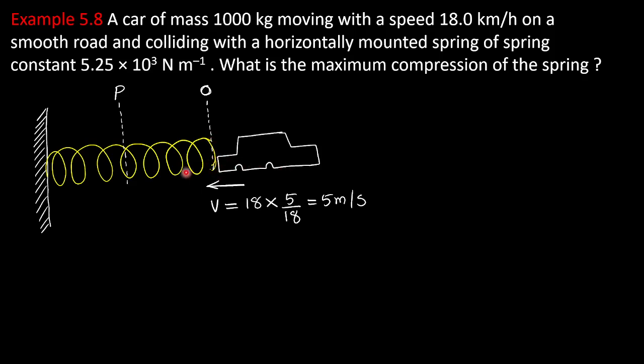When the car hits the spring, it compresses the spring, and the car moves towards the left and gradually stops at P. At that point P, we say there is maximum compression on the spring. After that, there is no more compression. So the maximum compression is our question. So O is the mean position.